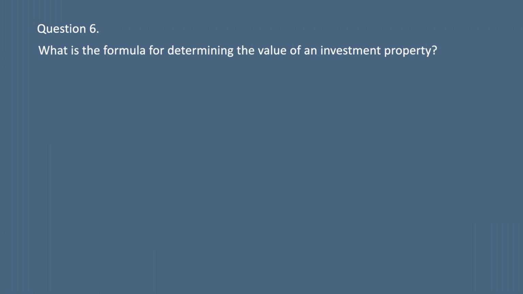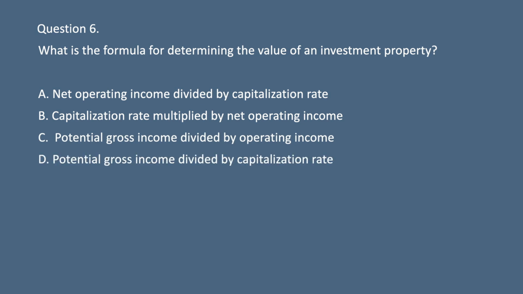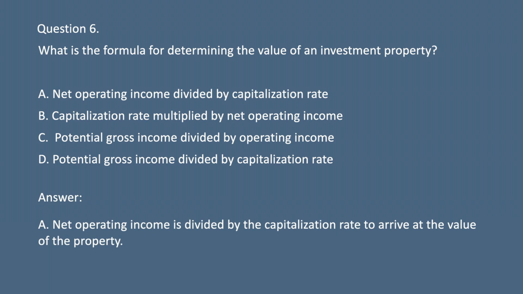Question 6. What is the formula for determining the value of an investment property? A. Net operating income divided by capitalization rate. B. Capitalization rate multiplied by net operating income. C. Potential gross income divided by operating income. D. Potential gross income divided by capitalization rate. Answer: A. Net operating income is divided by the capitalization rate to arrive at the value of the property.